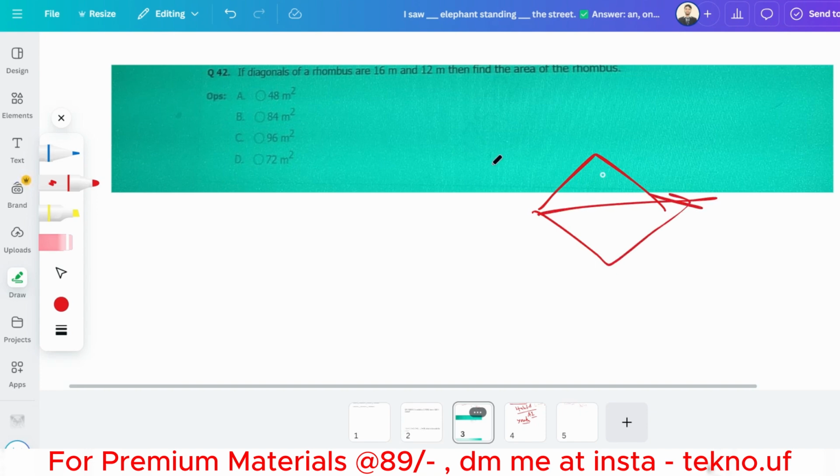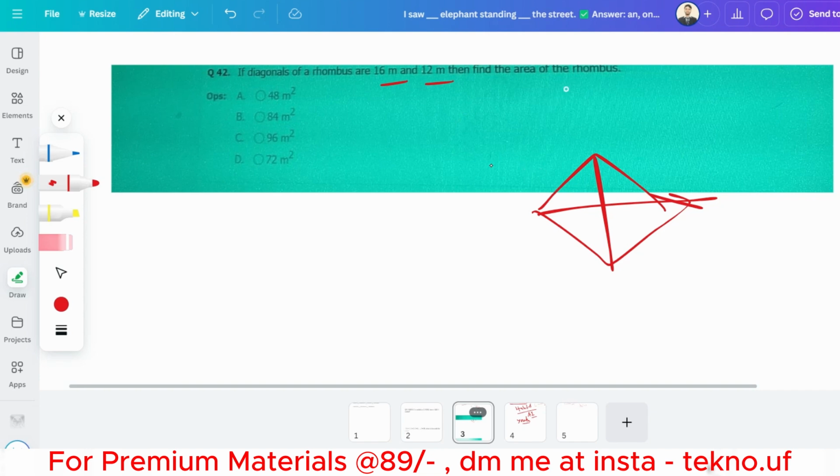So let's say this is the rhombus. I'm not good at drawing, so please assume that this is a rhombus, and 16 m and 12 m are the lengths of the two diagonals.